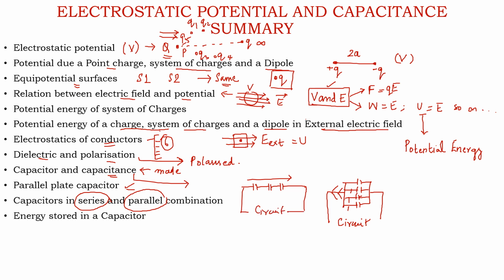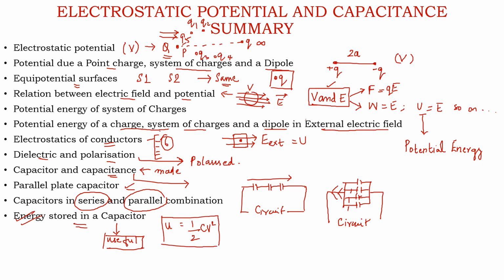And the last topic in chapter number 2 which we studied was the energy stored in a capacitor. This is an extremely useful topic, and for this topic only, to understand how this energy is being stored and how much energy is being stored in a capacitor, we have understood the whole working and construction of our capacitor. So in the last we have read about the energy stored in a capacitor, and this energy was denoted with the letter U, and we have found that it equals half CV square.